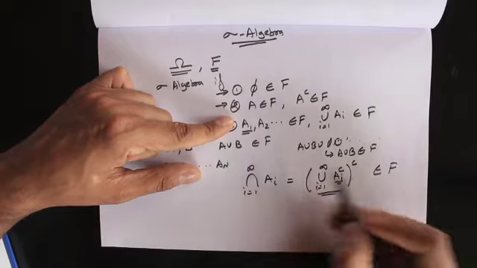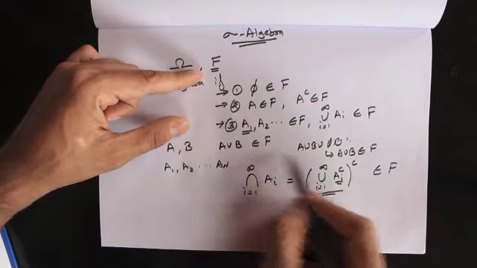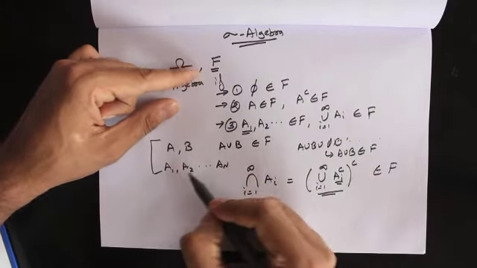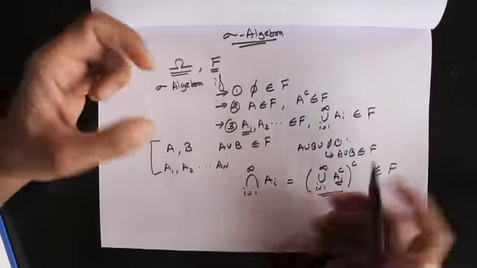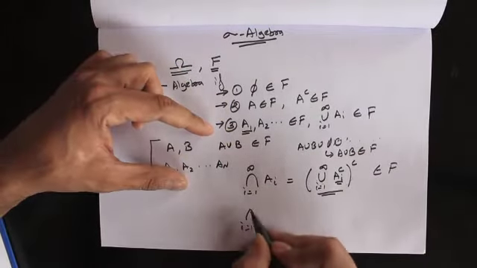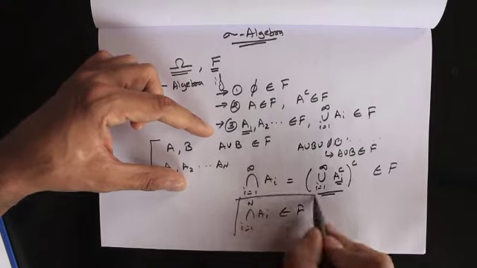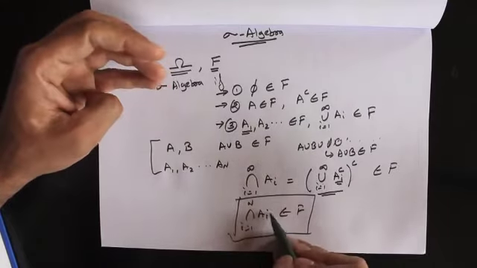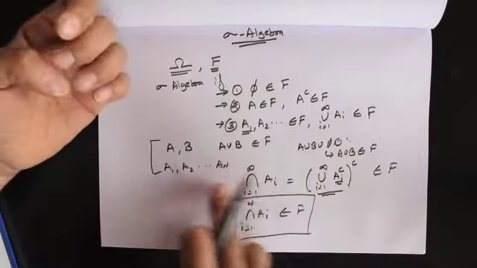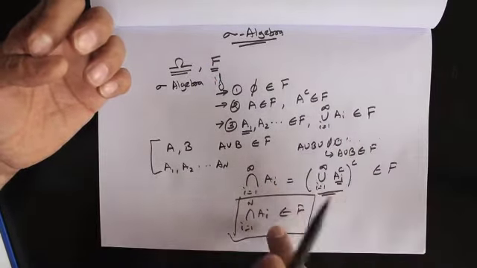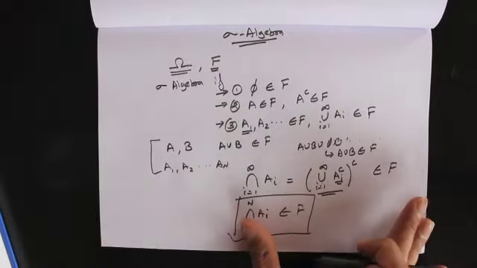So the infinite intersection also belongs to the sigma algebra, and according to the same logic we just talked about, where I showed you that for a finite number of sets their union belongs to the sigma algebra, we can easily show that the finite intersection also belongs to the sigma algebra. Very simple. What we need to do is, beyond n, consider all the other sets as empty sets, and then this gives us this property. Okay, so this is what a sigma algebra is.